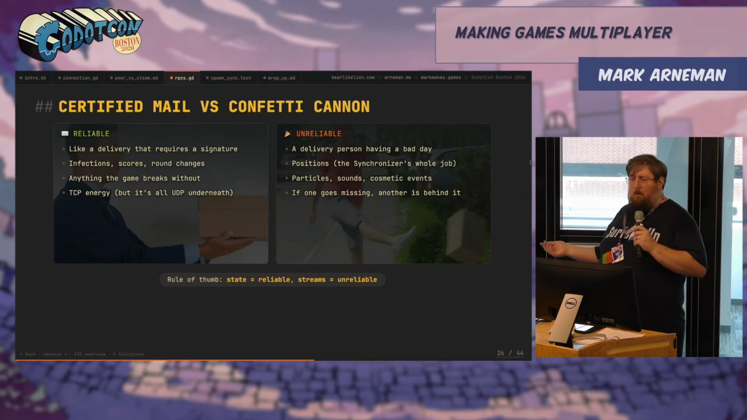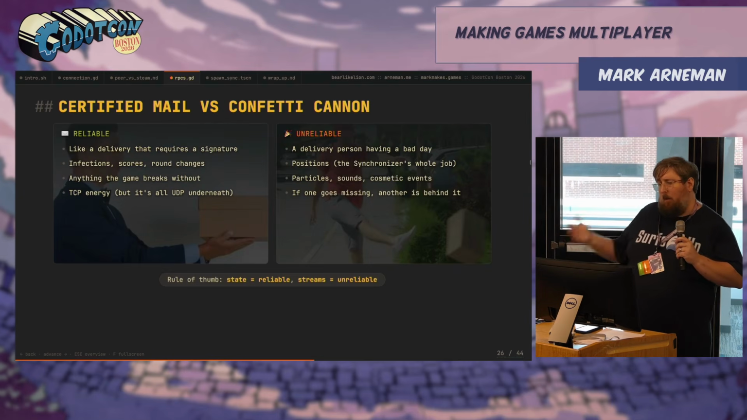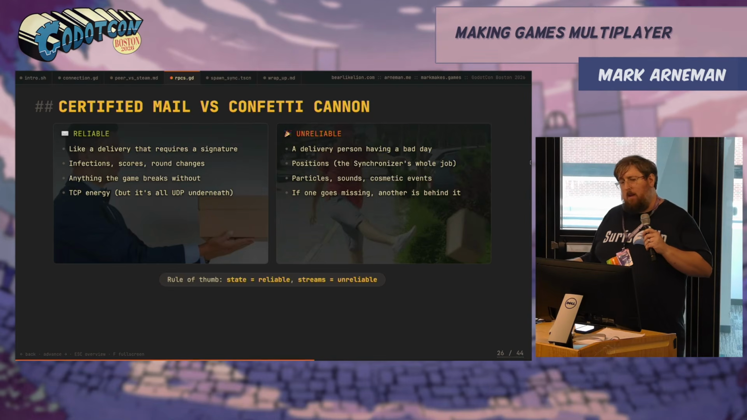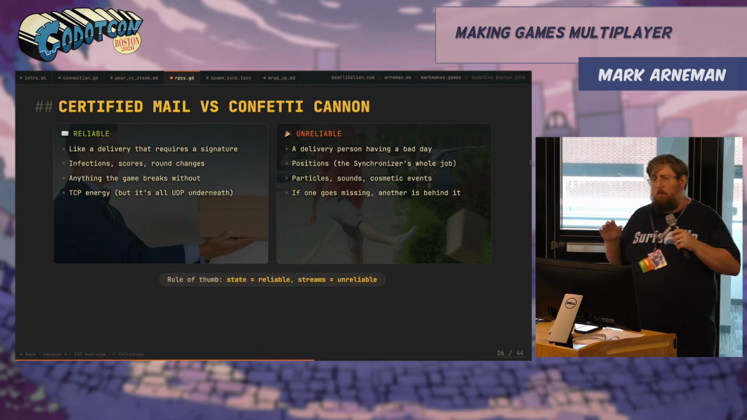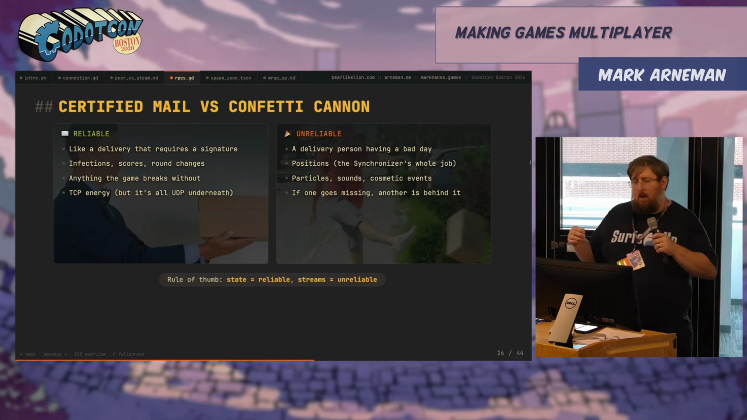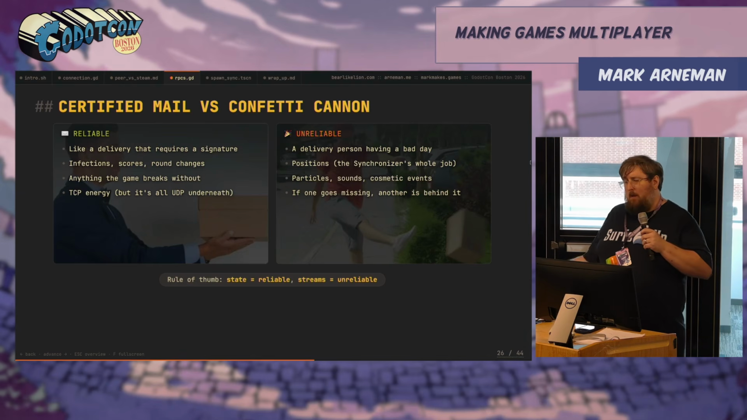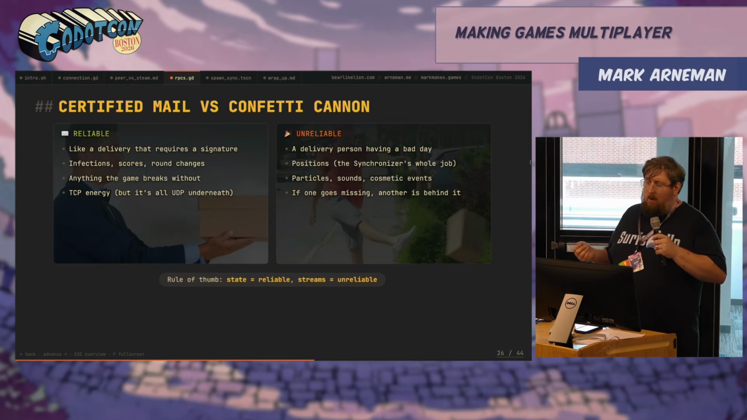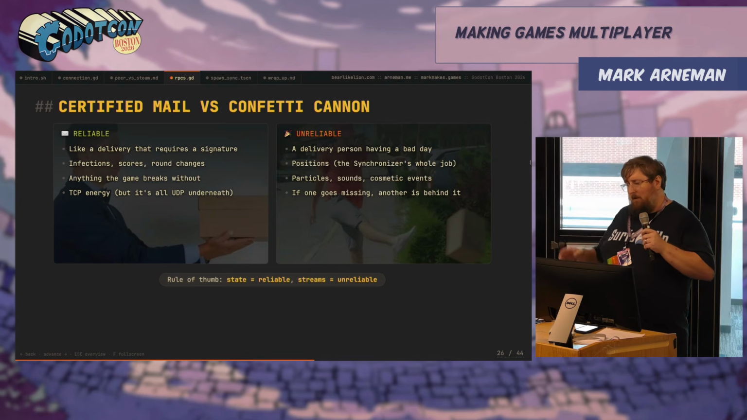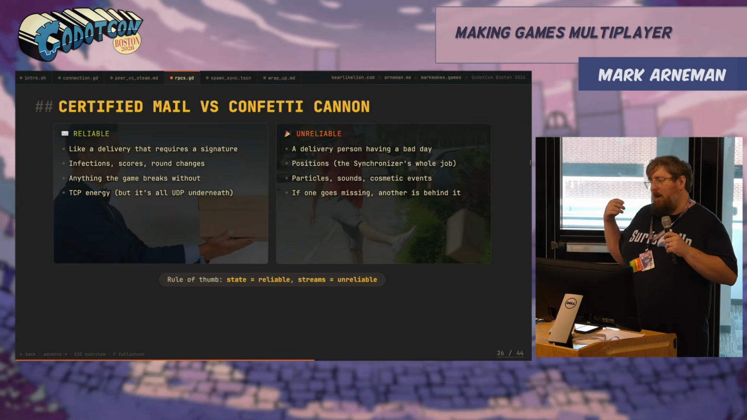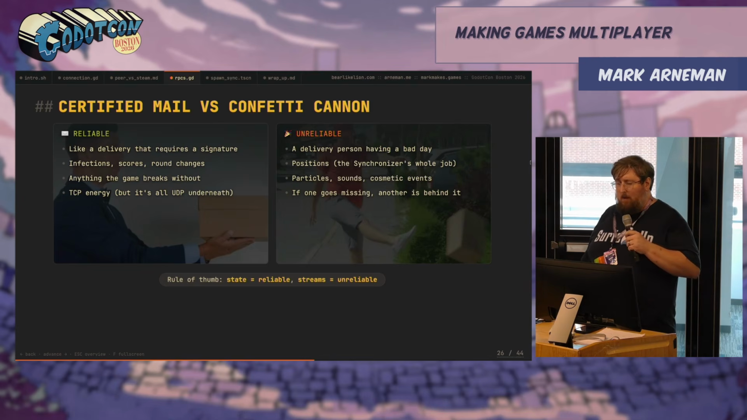Now the big difference between reliable and unreliable: a reliable packet is like receiving a delivery that requires a signature. It's good for infections, scores, round changes, anything that requires the gameplay to process. It's got TCP energy, but it's still UDP underneath. Unreliable is like a delivery person having a bad day who you're watching a Ring video for. It's the positions, the synchronizers, stuff like particles, sounds, cosmetic effects. If something goes missing, we have another one sent right behind it.